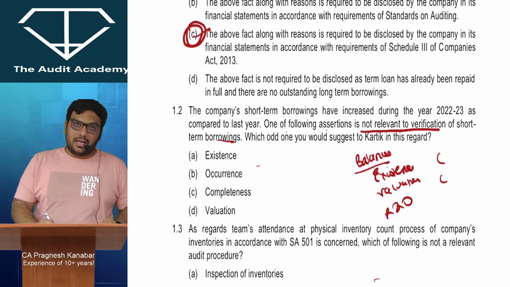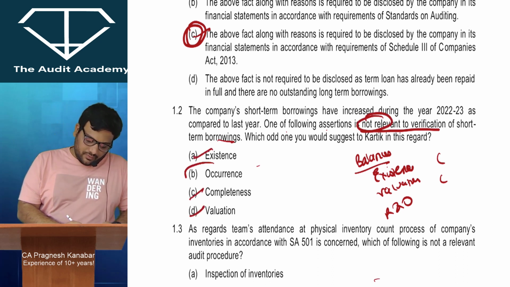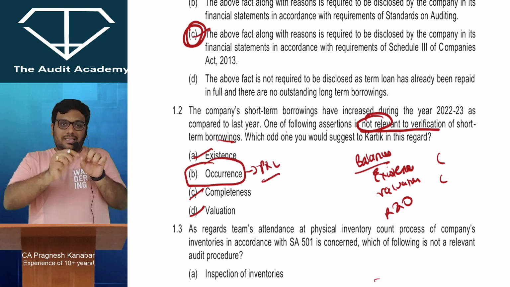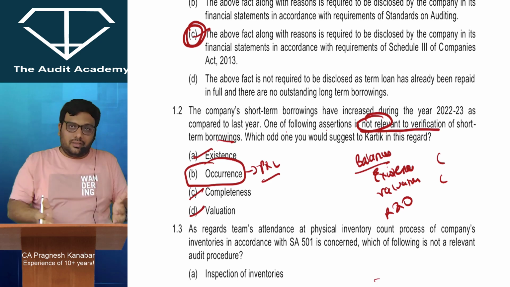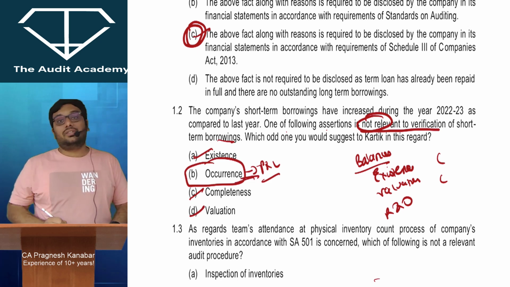But when you look at the answer over here, which assertion is not relevant? These three are relevant. Occurrence is for P&L items, the transaction items. All right, this sales transaction has occurred. We don't say short-term borrowings have occurred. So this is a P&L item assertion that needs to be verified.